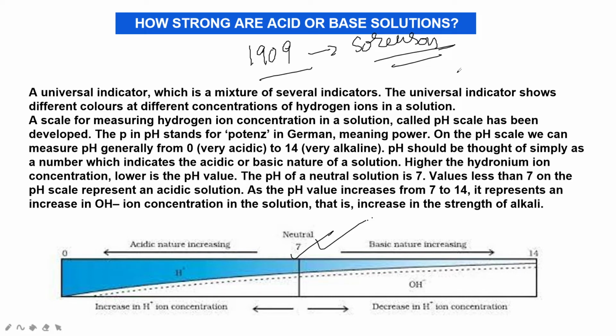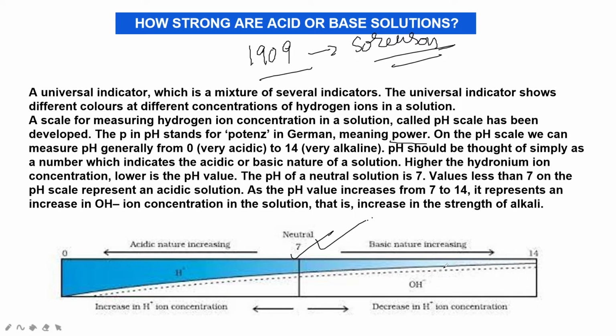On the other hand, a low concentration of hydrogen ions gives a high pH value. In pH, p stands for power or potential, and H is the hydrogen ion concentration. The strength of an acid or base measured on this scale is called the pH scale.